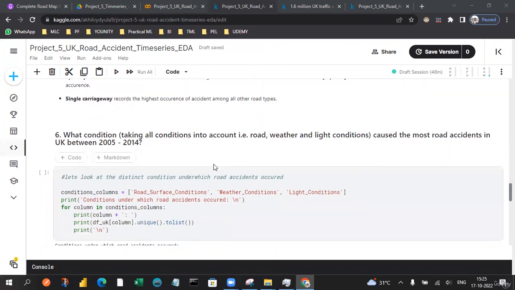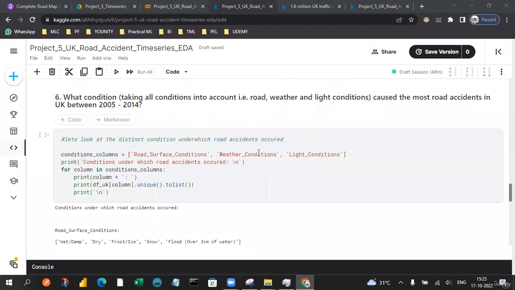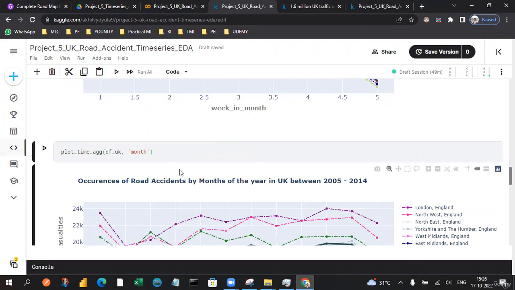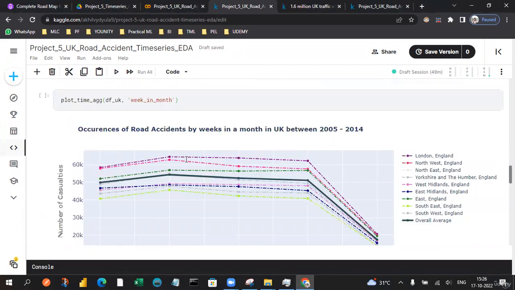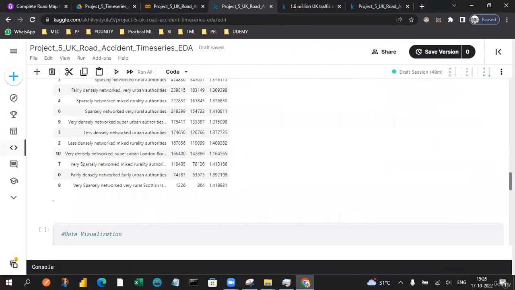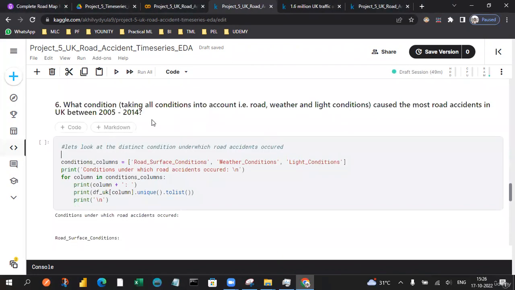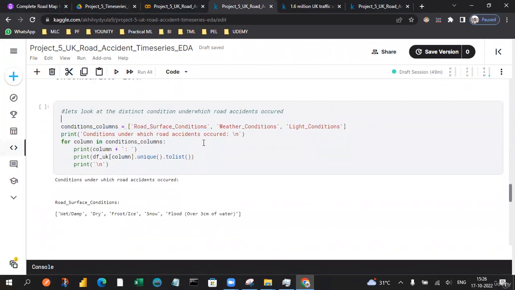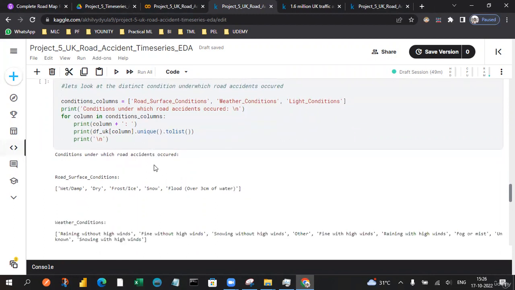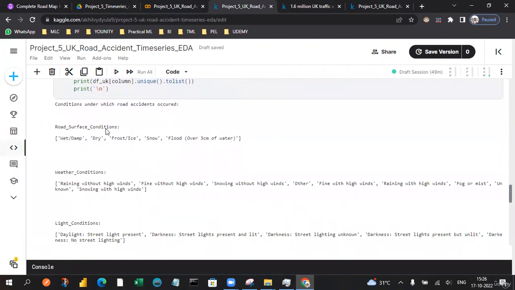So we can also derive the solution for what condition, taking all this into account. Whether the road or light conditions caused the most number of accidents. So we determine the surface conditions, right? What exactly the surface conditions and weather conditions we do have. So let's play around with a couple of the data sets so that we will arrive at the solution corresponding to those. So yeah, what exactly are the columns we're going to get? The unique values of the records corresponding to this are temperature, dry, and also snow, flood, like this.